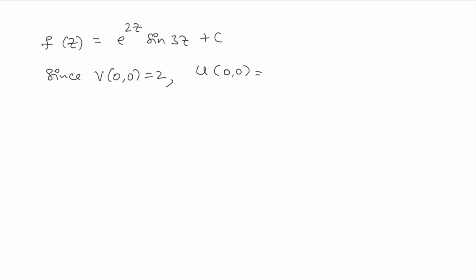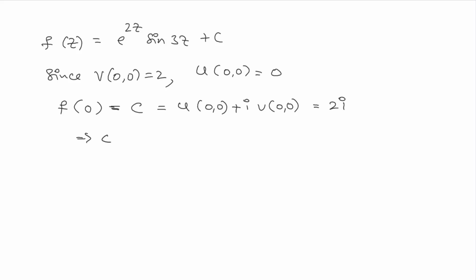Why we should calculate u of 0 comma 0 is because since we have the function f of z, we can see the value of u of 0 is nothing but c. So from the given condition, u of 0 comma 0 plus i times v of 0 comma 0 is equal to 2i.